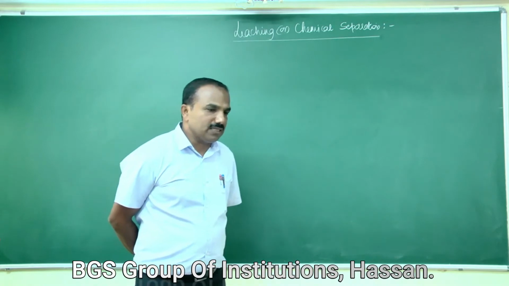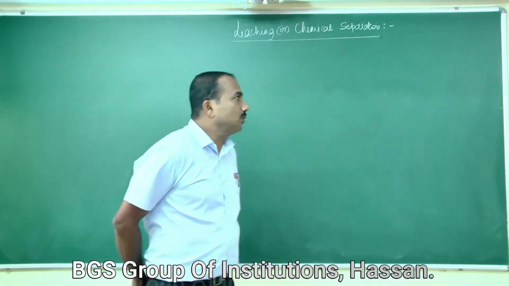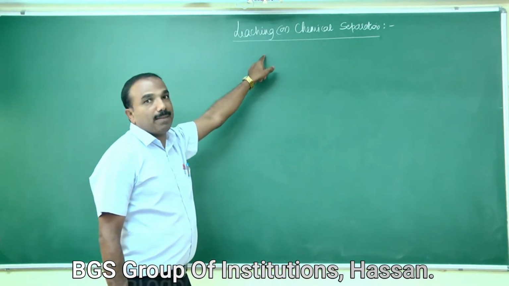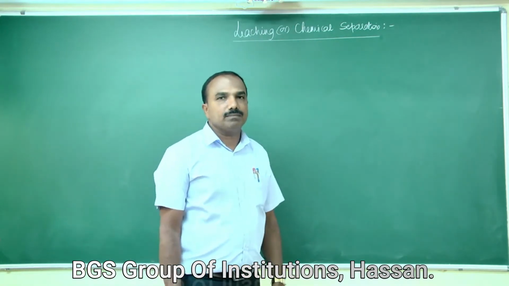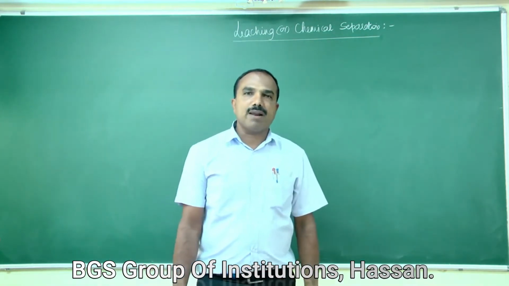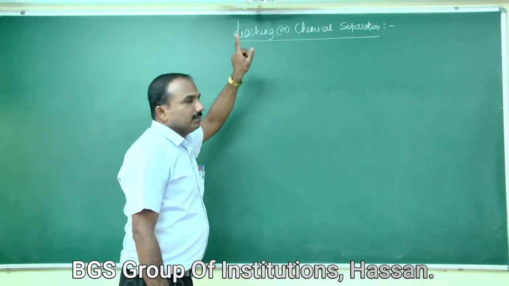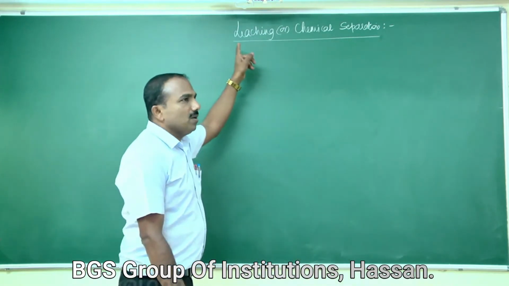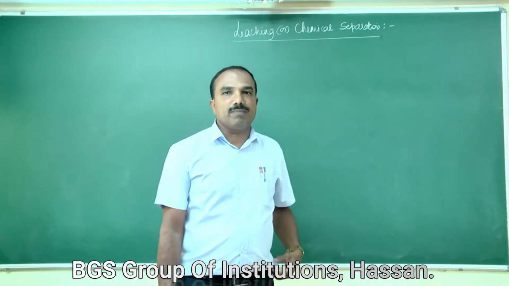In this process, the ore is treated with a suitable chemical reagent. The chemical reagent may be acid or base or maybe other reagents such that the ore is soluble in it, and the impurities are not soluble.